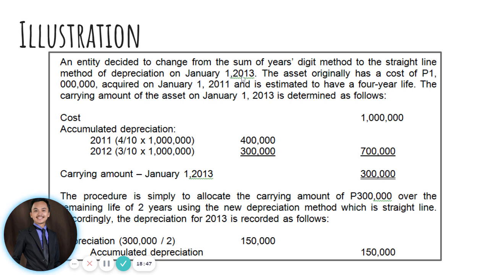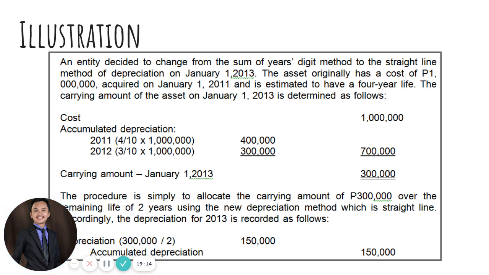So that only means there are 2 years na nagamit sila ng SYD, and after 2 years they have shifted to straight line method. All right? And the estimated useful life is 4 years. Now, of course, from 4 years, 2 years has lapsed and 2 years will still come. So for the last 2 years, they have used SYD, and the next 2 years, they will be using straight line method. All right. So how are we going to account for this?